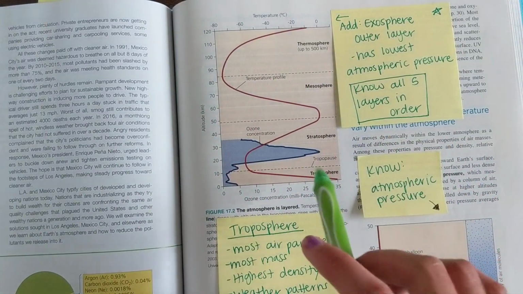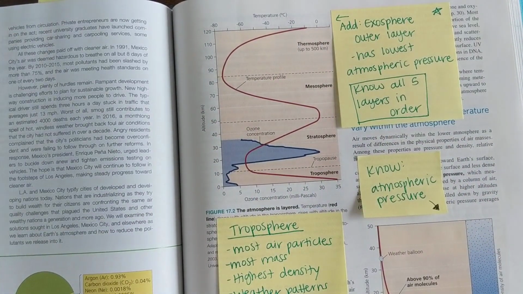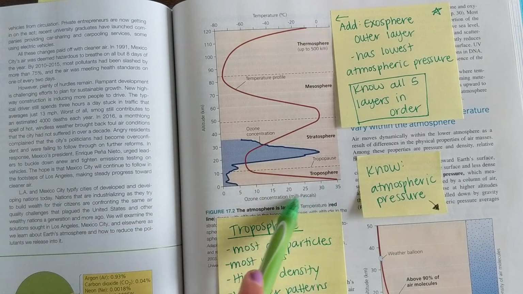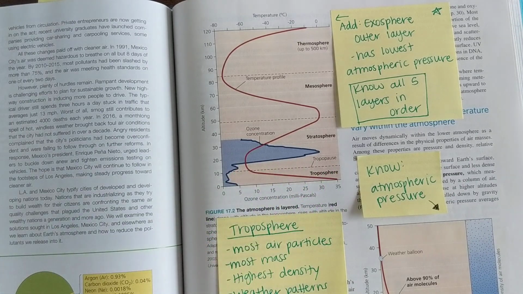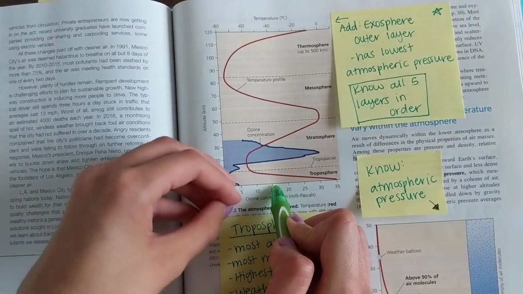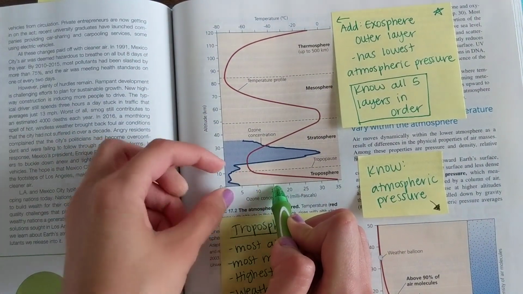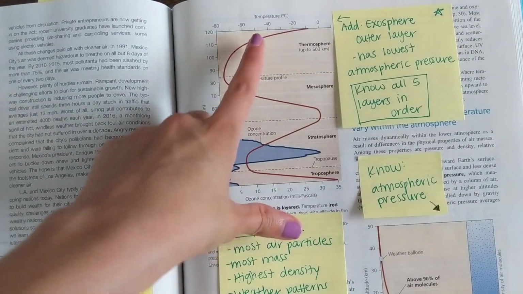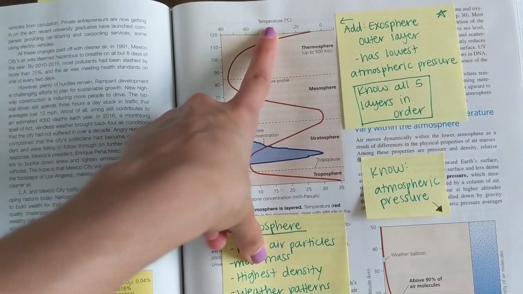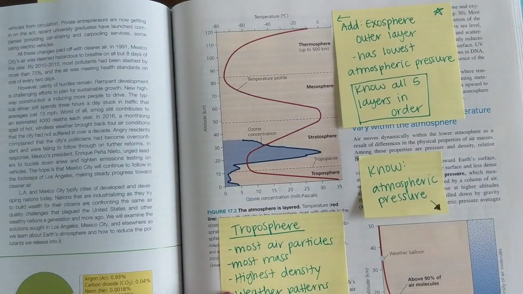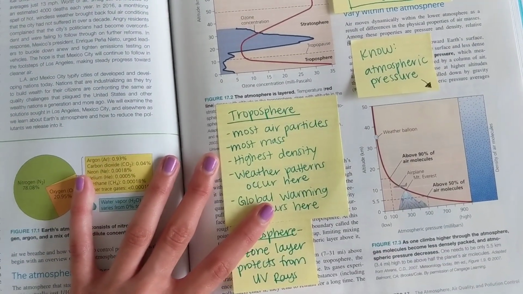So the troposphere is where we are, it's where weather happens, it is where global warming happens. It has the highest density, highest pressure, most air particles, because gravity is bringing most of the air particles down to the surface of the earth. So they're mostly concentrated right here where we are, and it's less dense, and you're going to have less atmospheric pressure here at the exosphere. So a lot of things happen in the troposphere.